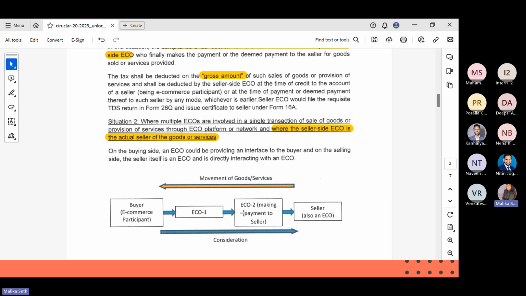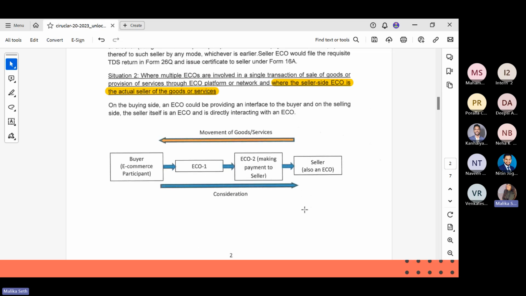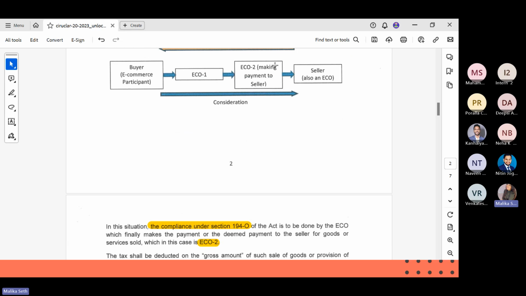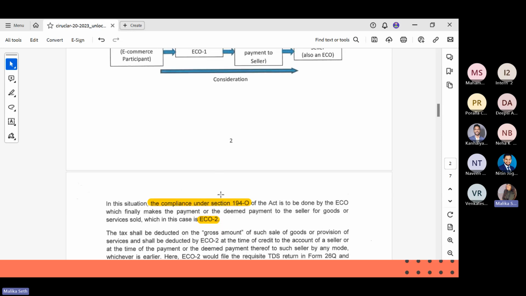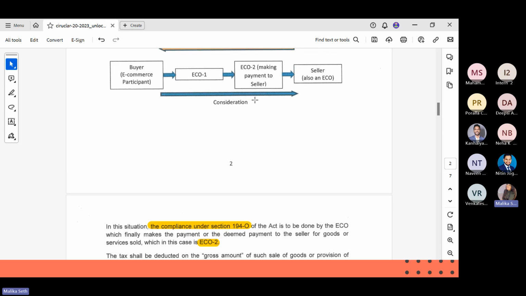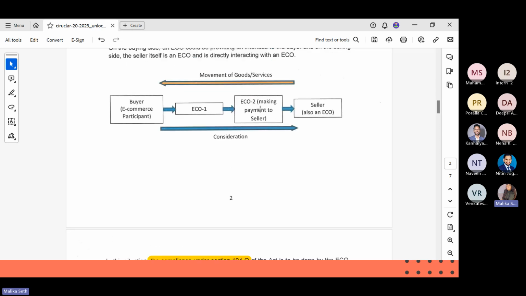So, in this case, there are two ECOs involved in this transaction. Right. So when two ECOs are involved in this transaction, the question is who is going to comply with 194O. So in this case also, the ECO that is providing the interface for another ECO and which is making the final payment to that ECO will deduct TDS under Section 194O, which is ECO 2 as per the diagram. And as per the example, that is Amazon, which is selling Nykaa's products.